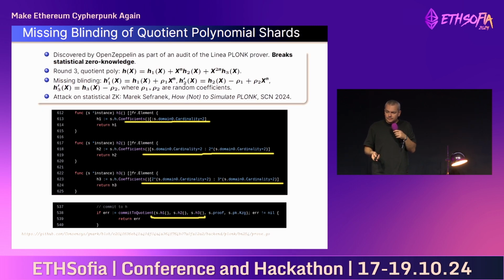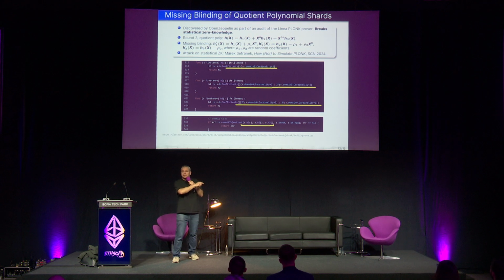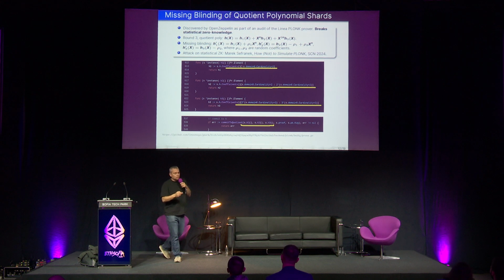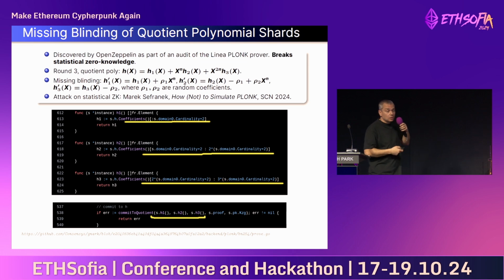And finally, a bug on zero knowledge. So a certain implementation, specifically the linear Plonk prover implementation, did not properly blind their polynomial. So you are seeing here the 3rd round of the Plonk prover, in which the main goal is computing this large quotient polynomial, and it's broken into 3 sub-polynomials, which you're supposed to blind.